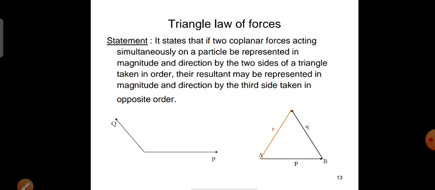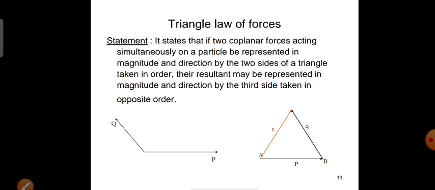According to this triangle law of forces, you can give the statement in another way also. If three forces acting at a point be represented in magnitude and direction by the three sides of a triangle taken in order, then they will be in equilibrium.